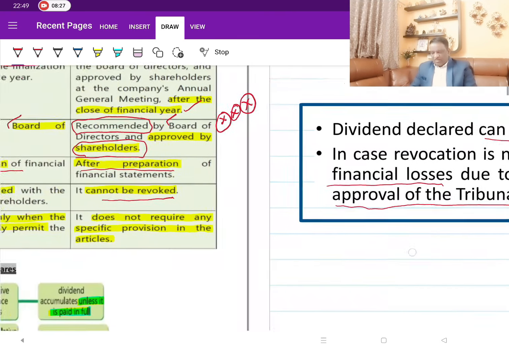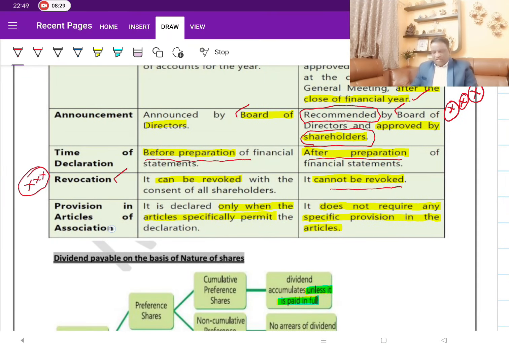Now, coming back here, what about the power of articles? Do we need to have the power to declare interim and final dividends in the articles? When we talk about interim dividend, it can be declared only when the articles permit. So this word 'only' is important. Only when the articles permit, they can declare interim dividend. When it comes to final dividend, irrespective of whether you contain a provision in the articles or not, the dividend can be declared. That is, it does not require any specific provision in the articles. So these are the differences between interim dividend and final dividend.